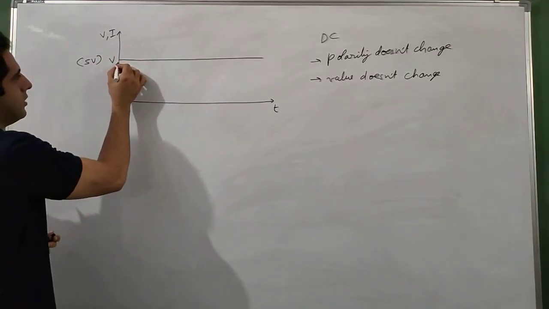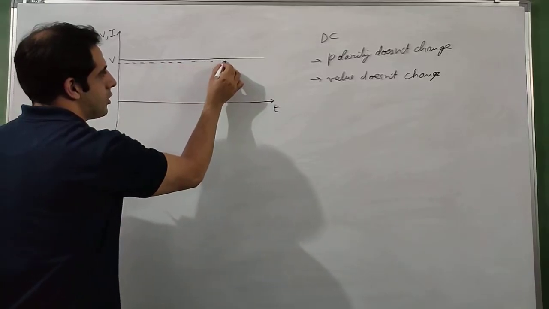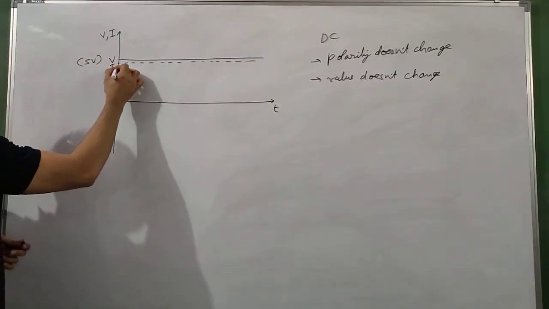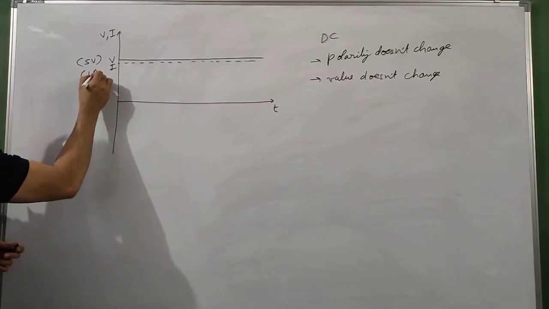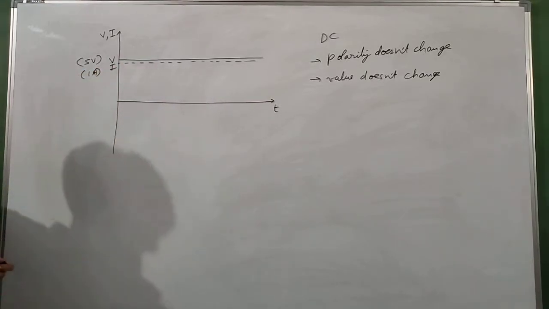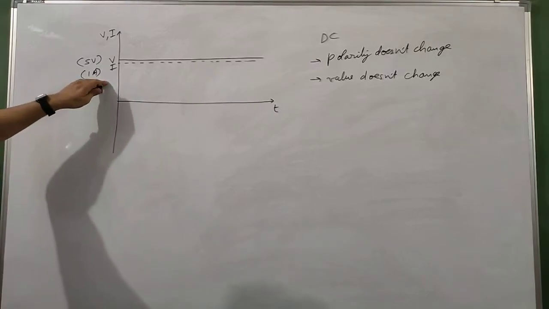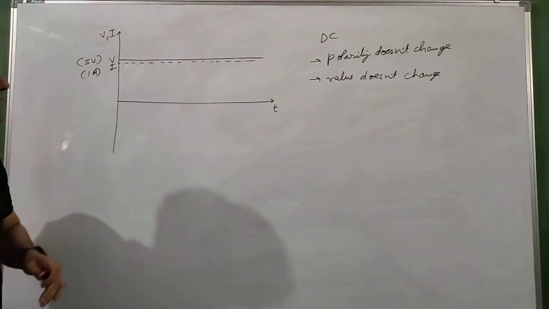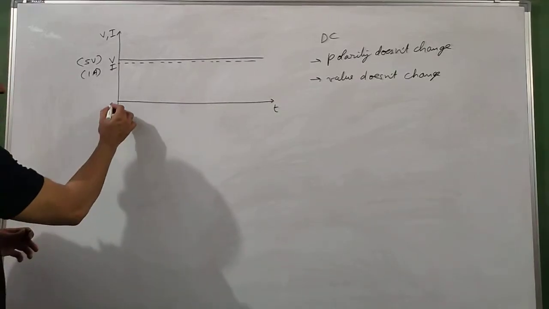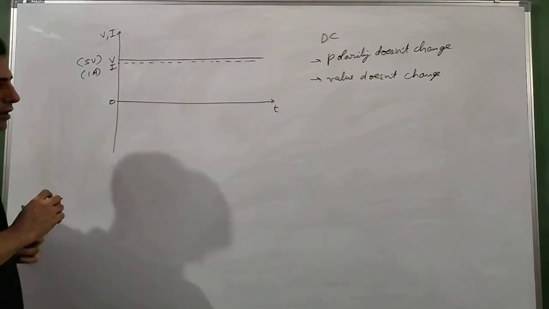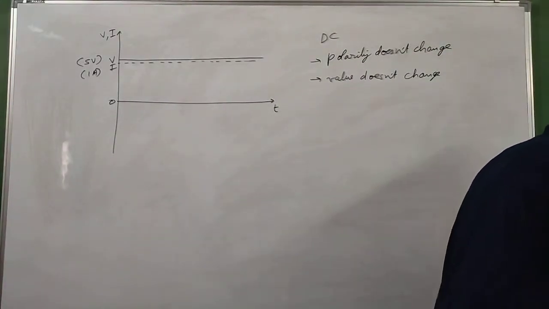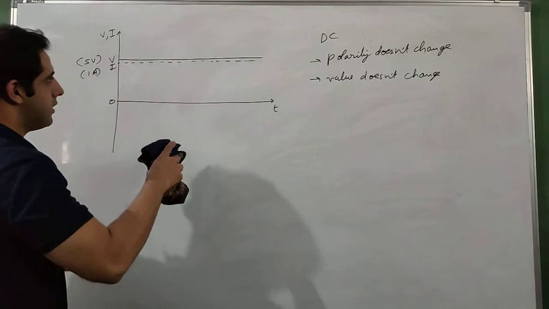Similarly, if you plot current, I will show current with a dotted line. It is also parallel. Let us say it is 1 ampere. So as a function of time, the value of voltage or current is not changing. They are not related with time. But when we are talking about alternating current, we'll draw graphs of alternating current.